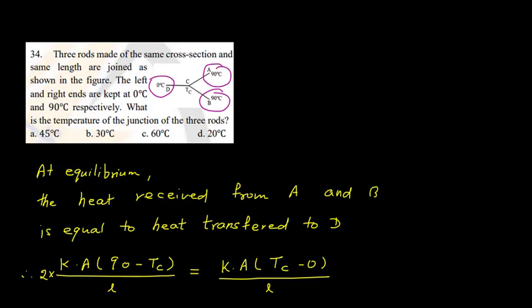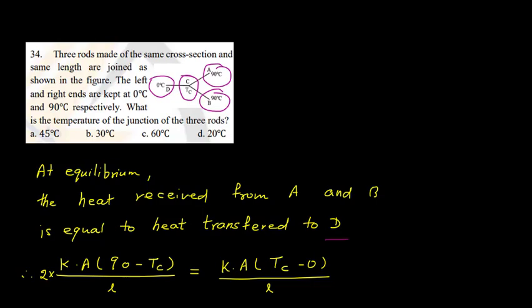What is the temperature of the junction? Okay, so temperature of the junction. So let us consider that temperature of the junction is Tc. So at equilibrium condition, what will happen? The amount of heat supplied from AB to C will be same as the heat supplied from C to D. Okay, at equilibrium this is right. So amount of heat received from A and B is equal to heat transferred to D.